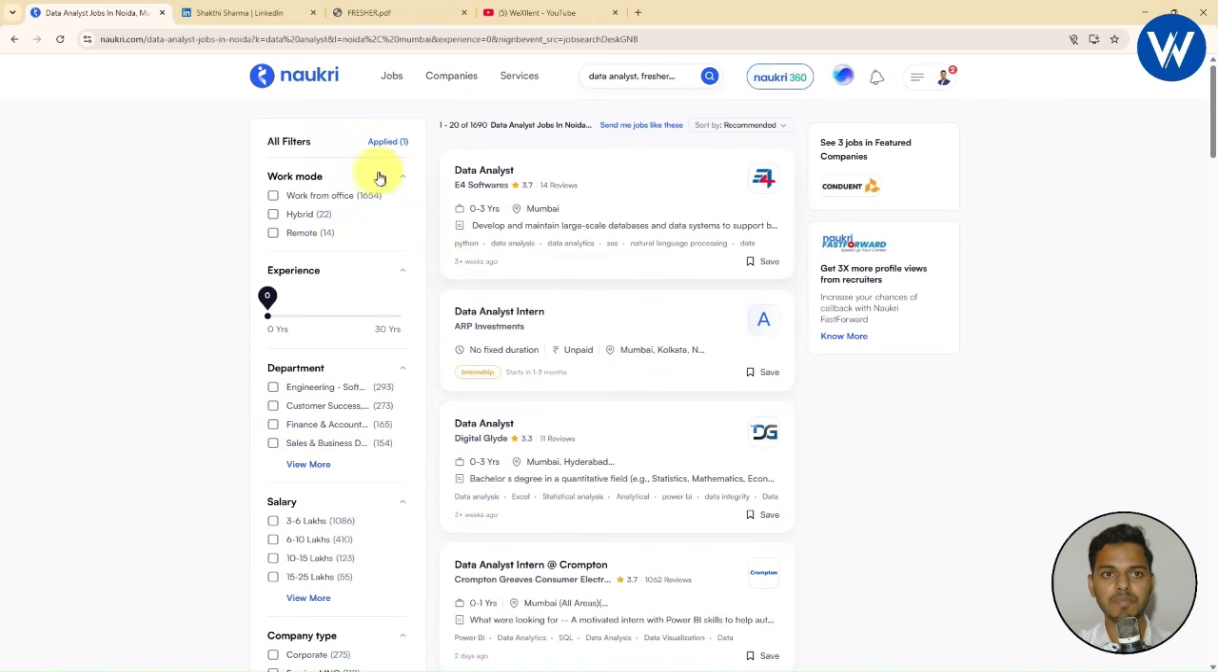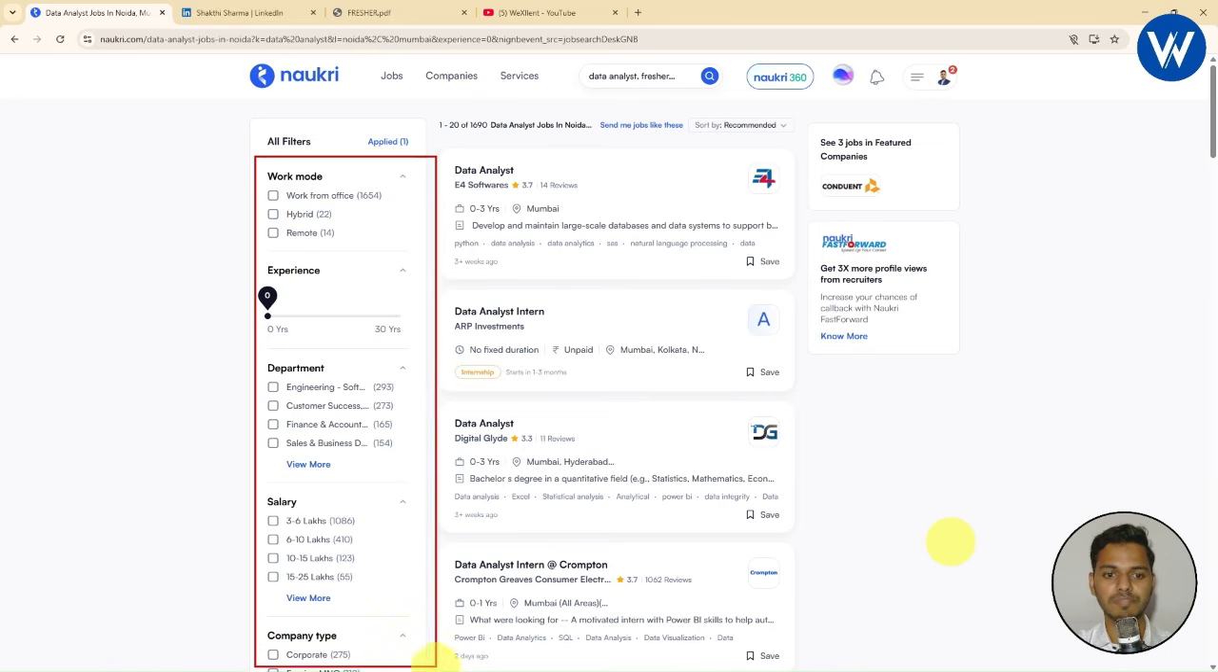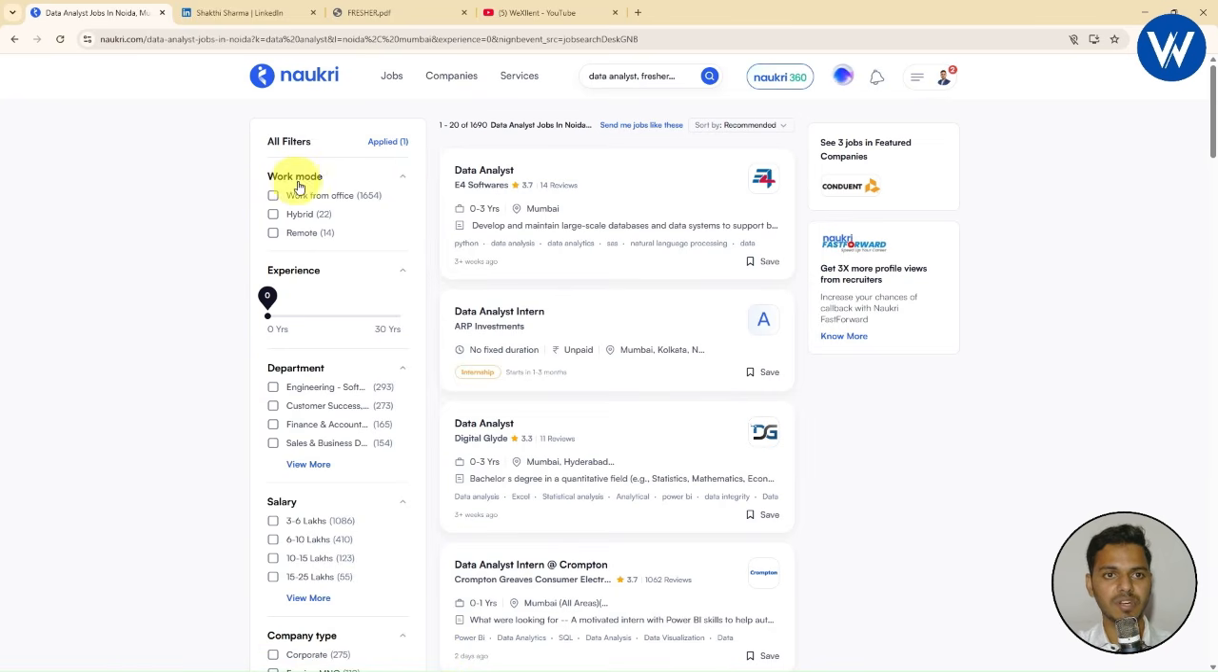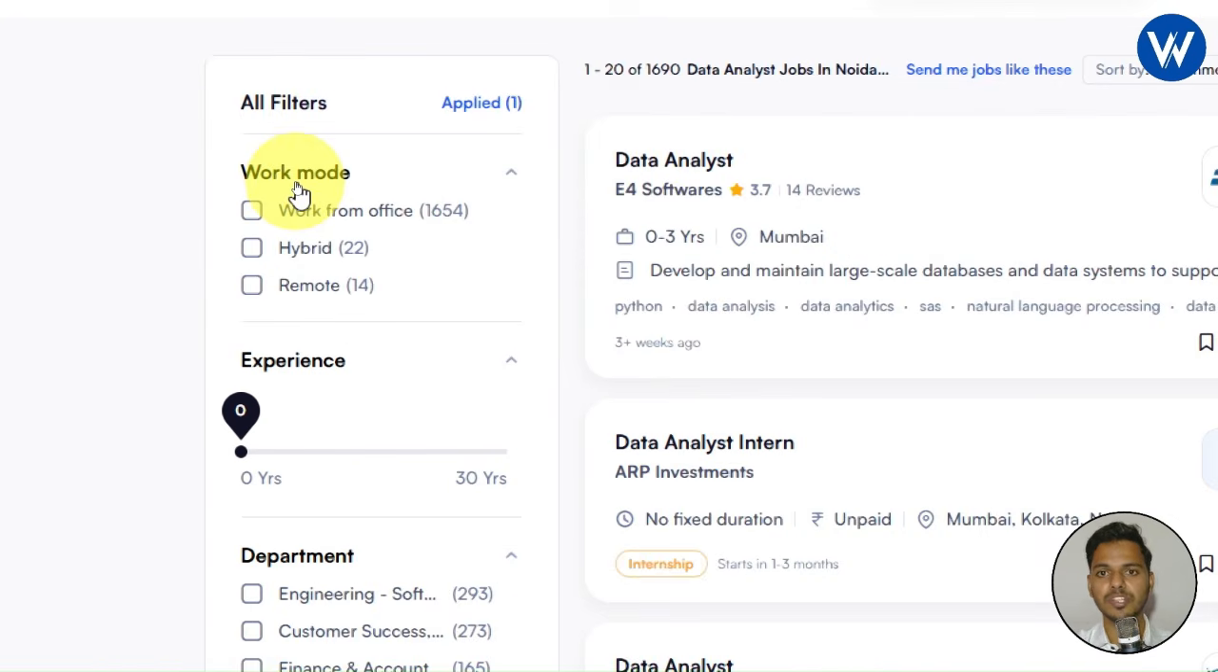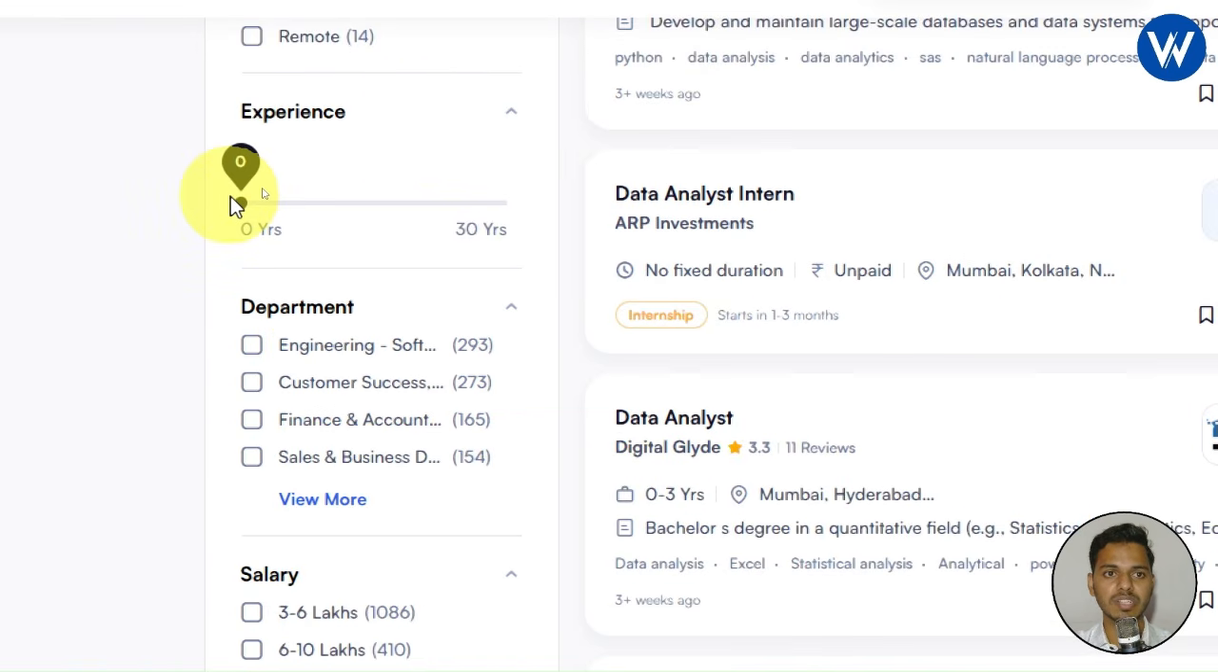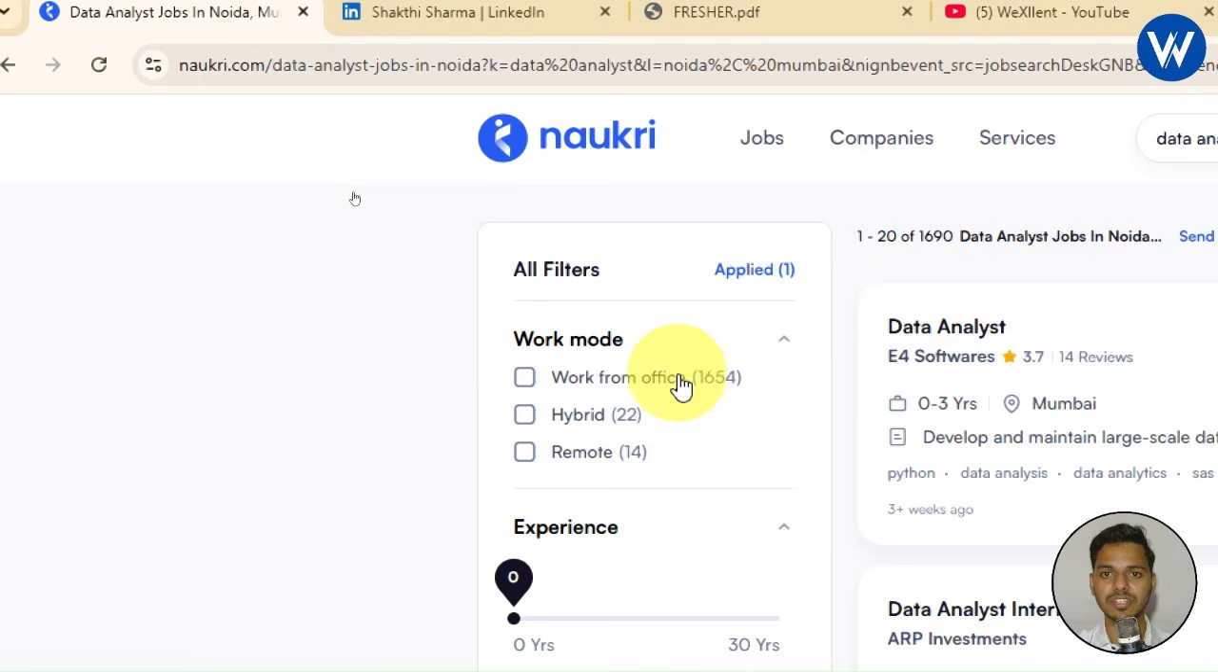It is very simple. First, on the left hand side, different options are available in order to filter the job. The first filter we can see is work mode. If you want work from office, you can just check this option. If you want a hybrid job or remote job, you just click any one of the options according to your convenience. Now here you can see the experience level. If you are a fresher, you need to take 0. If you have years of experience, like 1 year, 2 years, you can increase the experience from here. Okay, I will simply take 0 here.